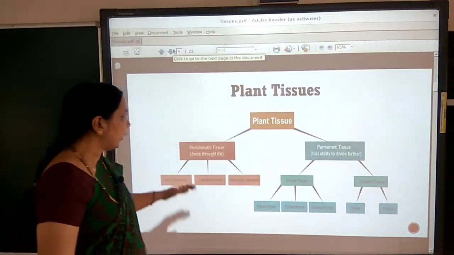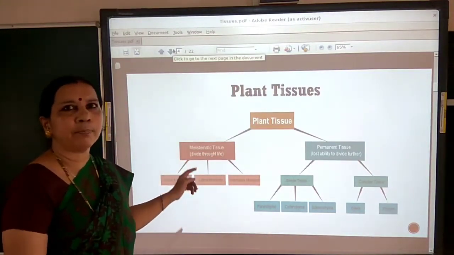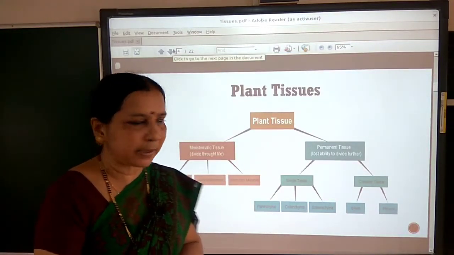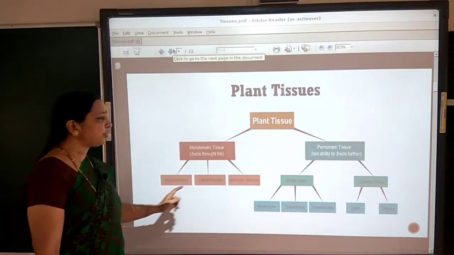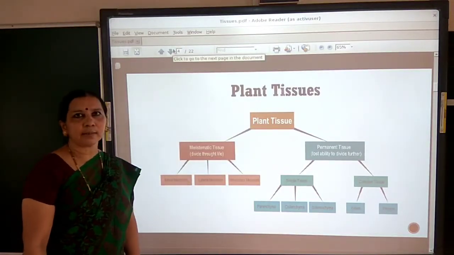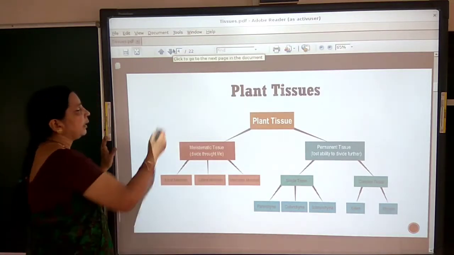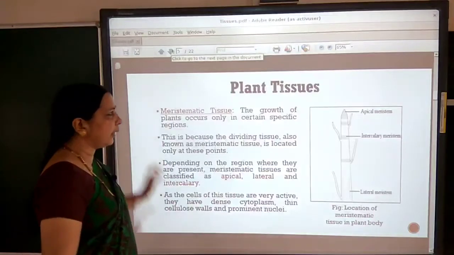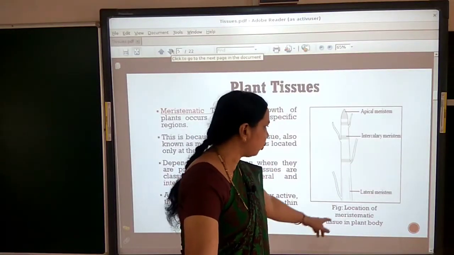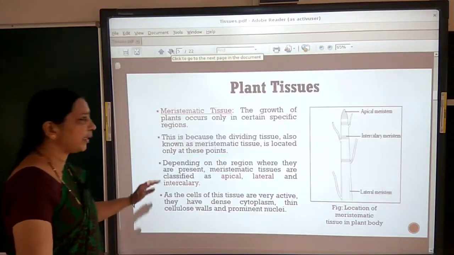Let us learn about the types of meristematic tissue. According to, or based on, the location or region where they are present, they are of three types. Which are the three types of meristematic tissues according to the region where they are present? Let us see the figure here. Look at the structure or location of meristematic tissue in plant body. You can see the three types of meristems.